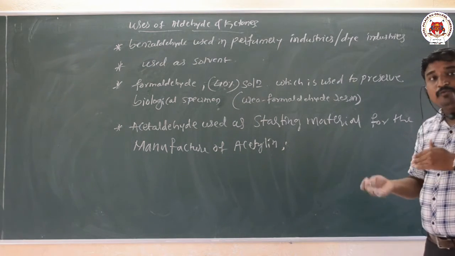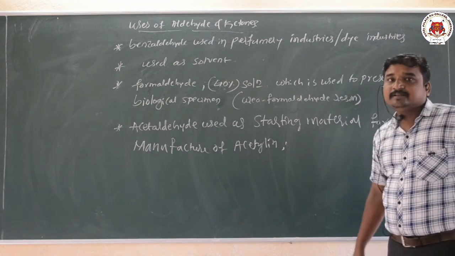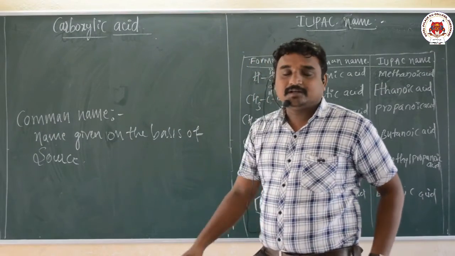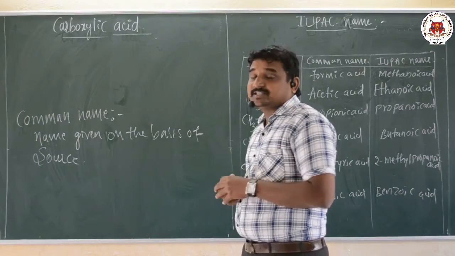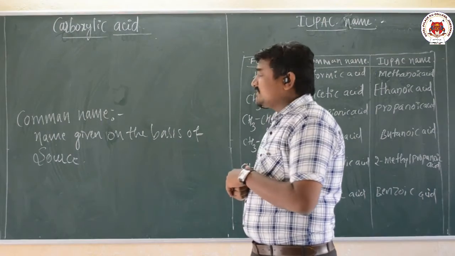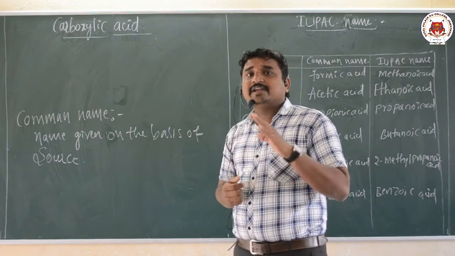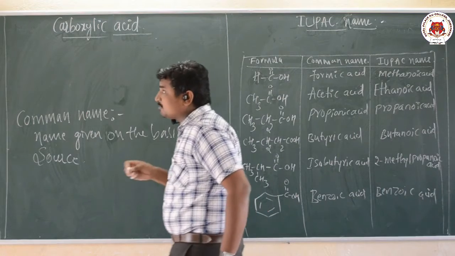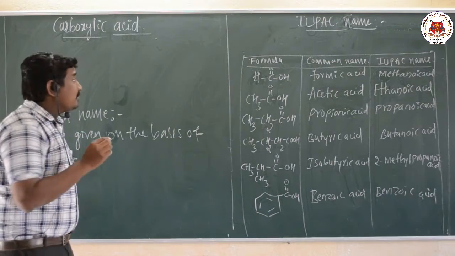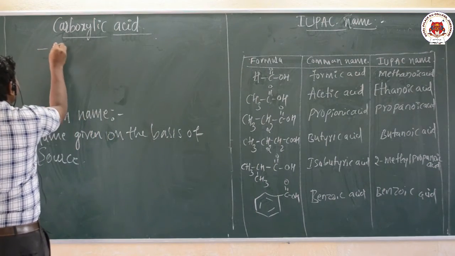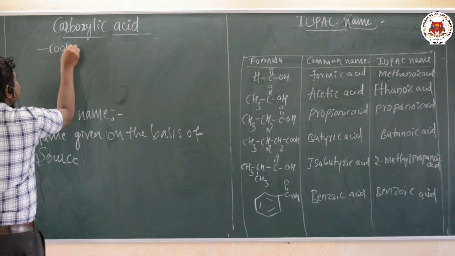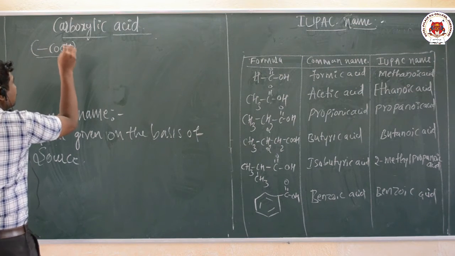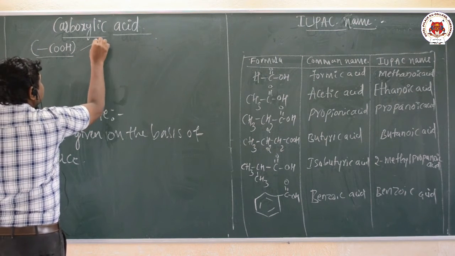Now we will move to the next concept, that is carboxylic acid. So here the carboxylic acid means the organic compound containing carboxyl functional group. They are called what here, carboxylic acid. The organic compound containing carboxylic functional group, this one, COOH. That is called carboxylic acid.